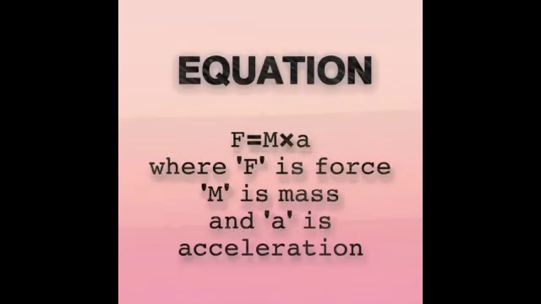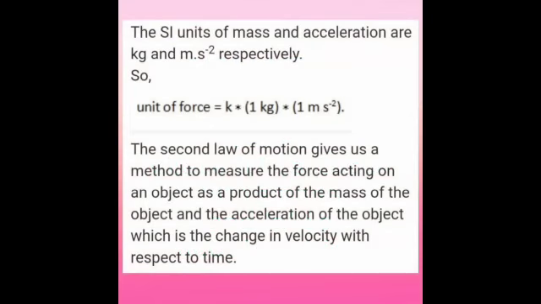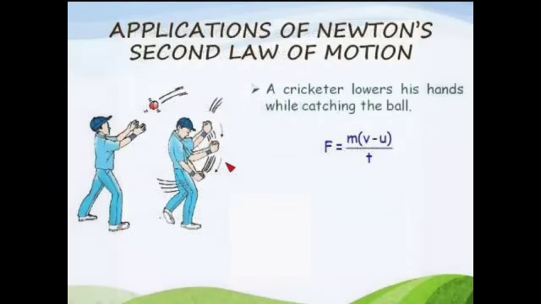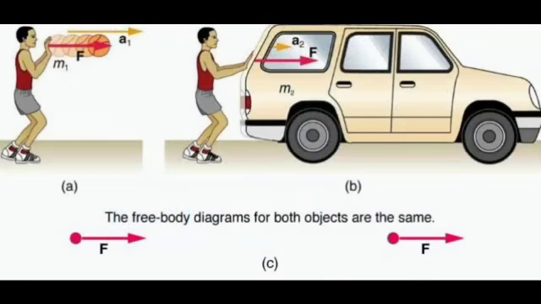The equation is F equal to m into a, where F is force, m is mass and a is acceleration. The SI units of mass and acceleration are kilogram and meter per second square respectively. So the unit of force is k into 1 kilogram into 1 meter per second square. The second law of motion gives us a method to measure the force acting on an object as the product of the mass of the object and the acceleration of the object, which is the change in velocity with respect to time. These are some of the real-life examples of the second law of motion.